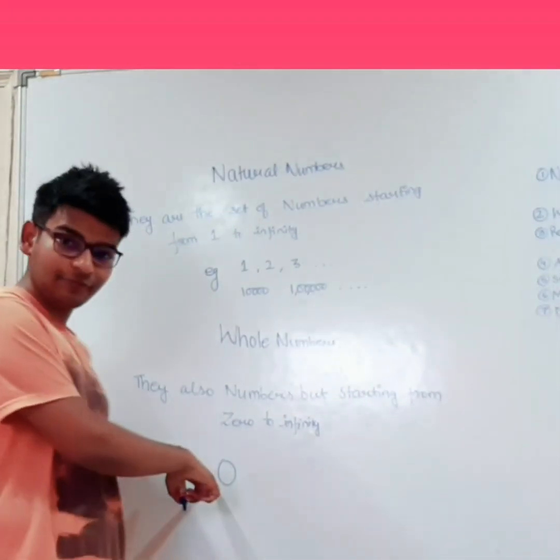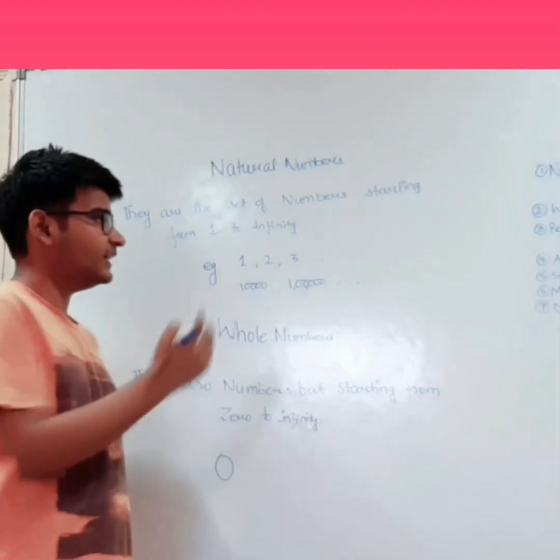So whole numbers start from 0 and go up to infinity like any other natural number.